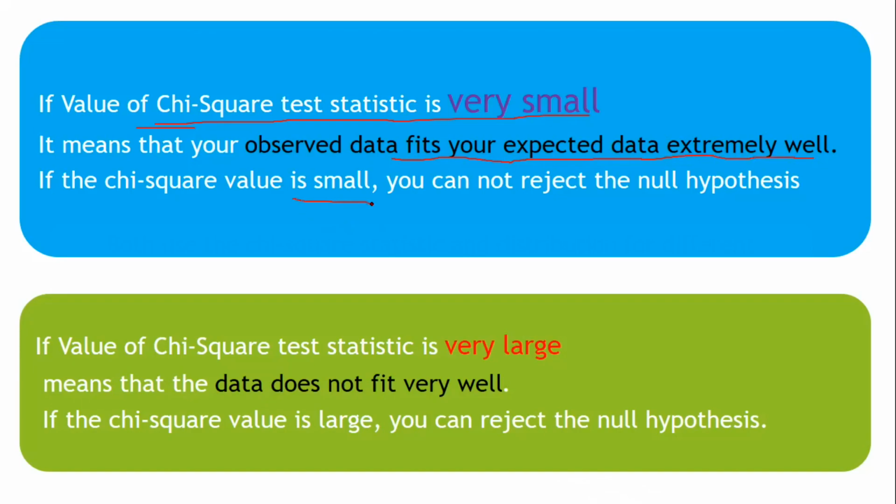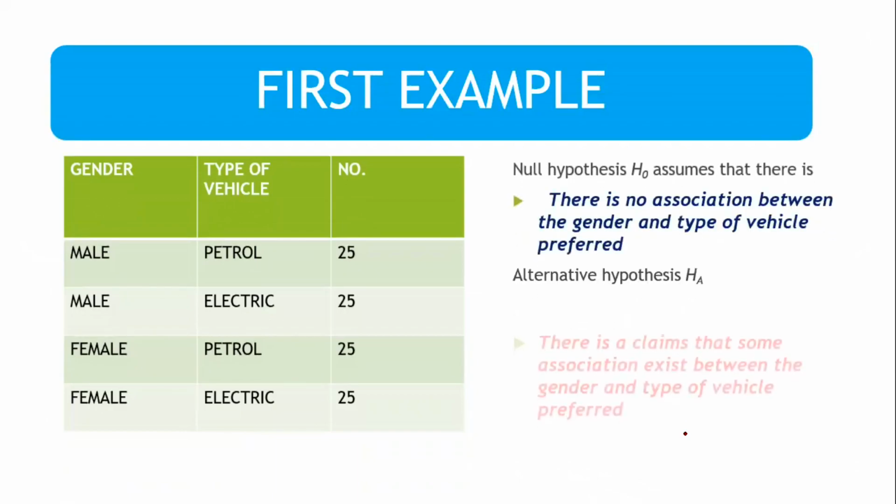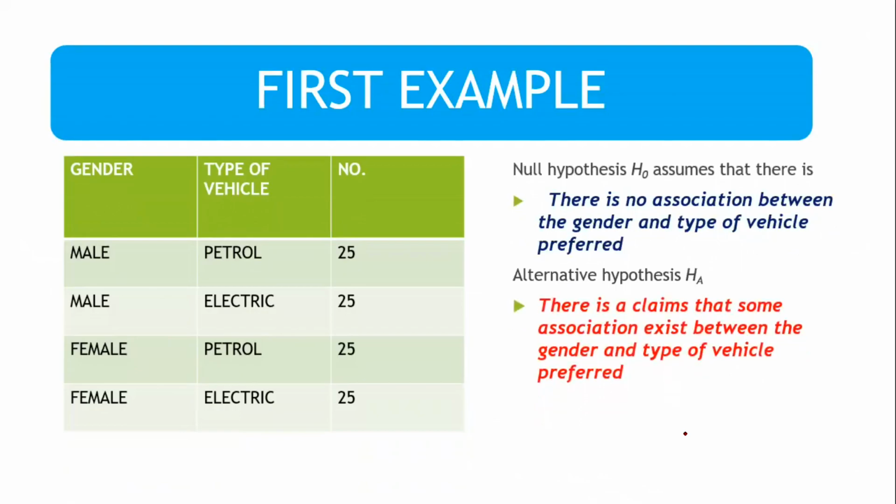So if this value is very small, then you cannot simply reject the null hypothesis. On the contrary, if this value is very large, it means the data does not fit very well. So if the value is very large, you can reject the null hypothesis. First example, this is the example that we have discussed previously, and this is the way the hypothesis is framed,